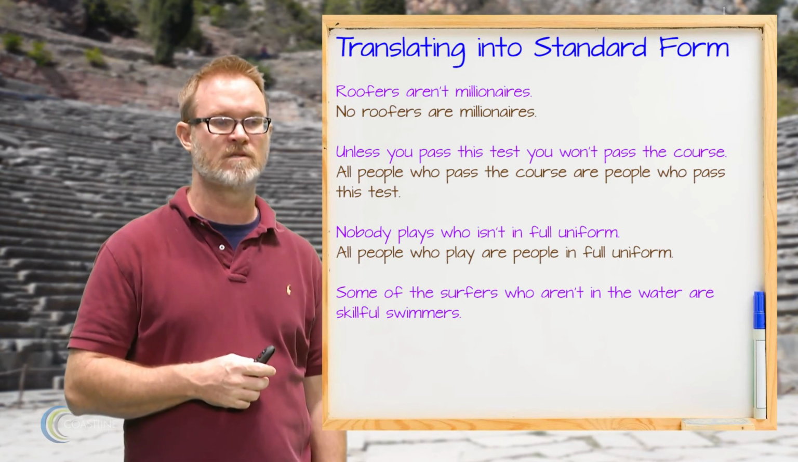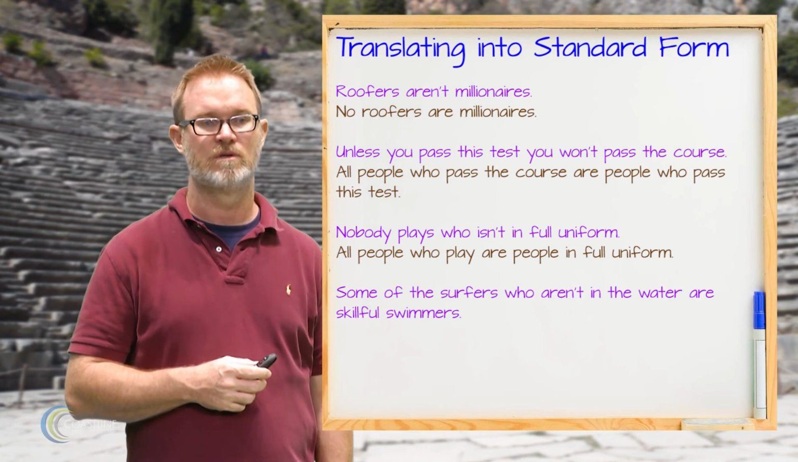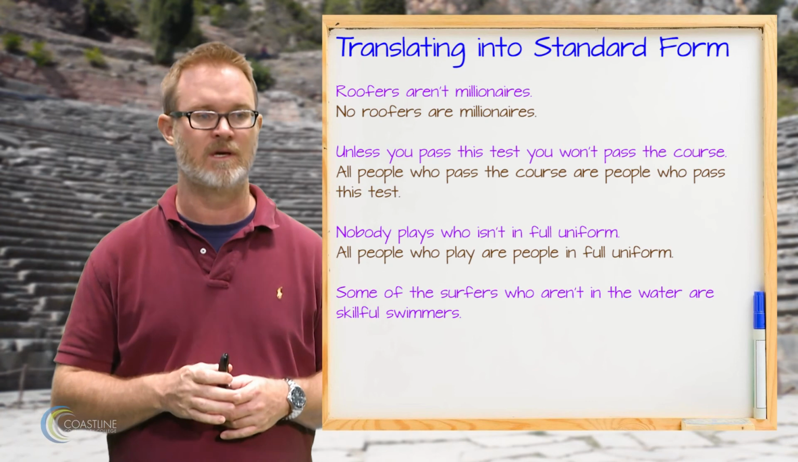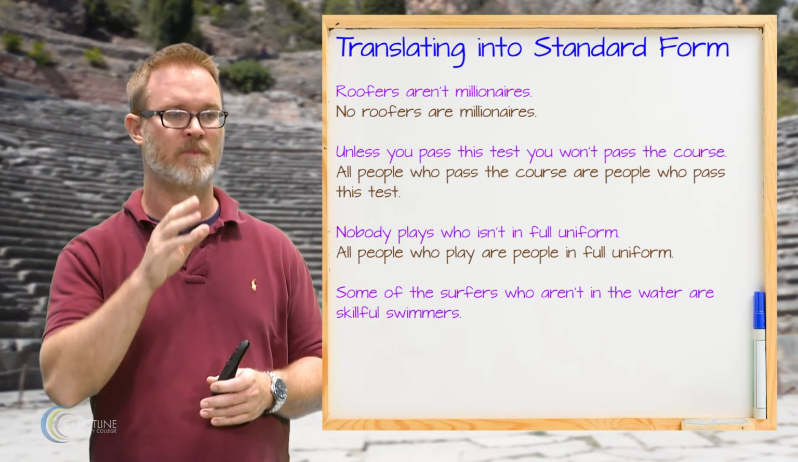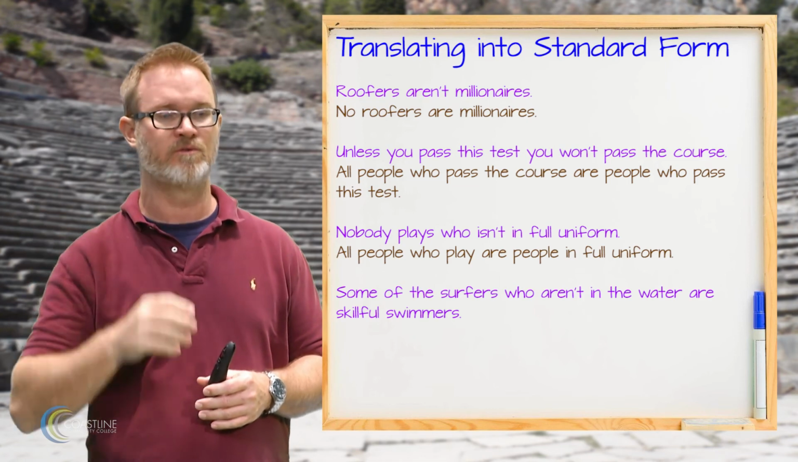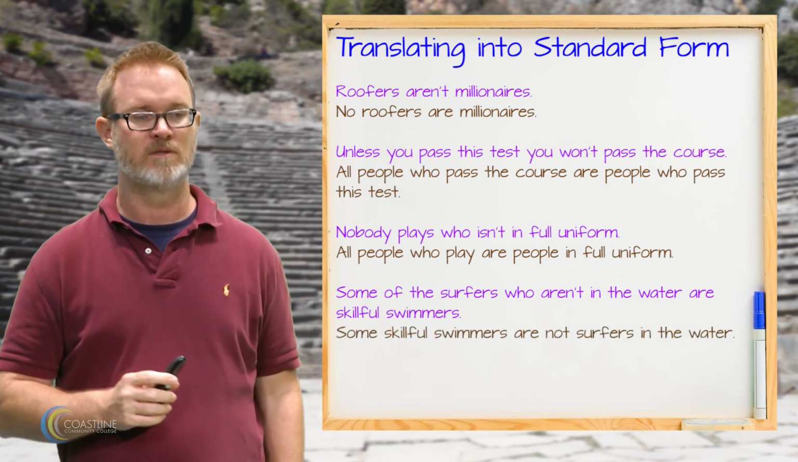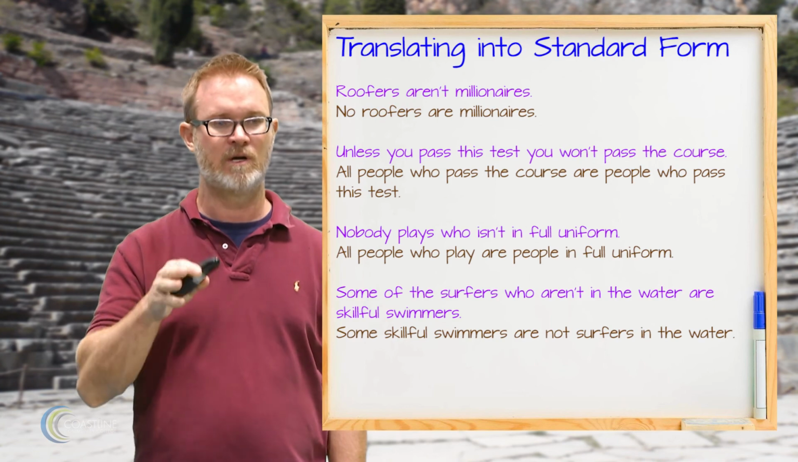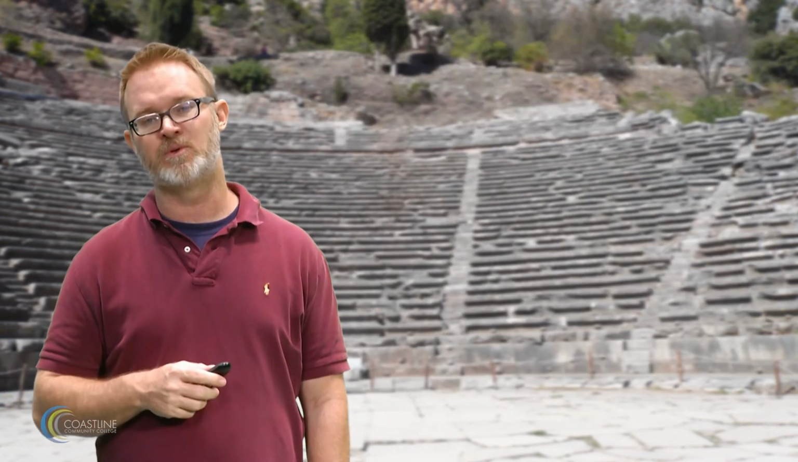And then lastly, some of the surfers who aren't in the water are skillful swimmers, okay? And this is a bit of a tricky one. You see that it kind of looks like an O claim as it stands, right? Some surfers who aren't in the water are skillful swimmers, so it looks kind of like an O, so we're going to translate it as an O, and so we'll translate as some skillful swimmers are not surfers in the water. Okay, so that'll do it for these examples here of translation,